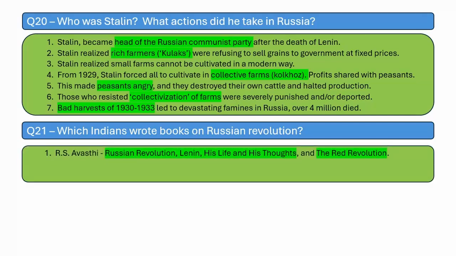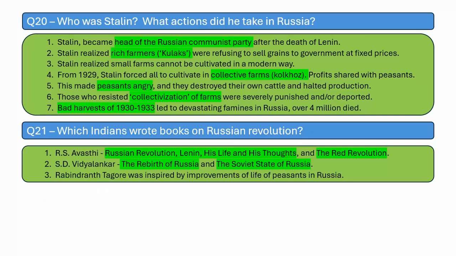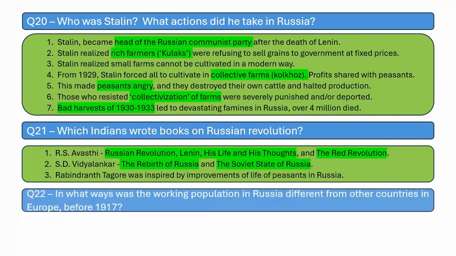Which of the Indians wrote books on the Russian Revolution? R.S. Avasthi wrote two books, Russian Revolution, Lenin, His Life and His Thoughts, and The Red Revolution. S.D. Vidyalankar wrote The Rebirth of Russia and Soviet State of Russia. Rabindranath Tagore was inspired by the improvements of life of peasants in Russia.